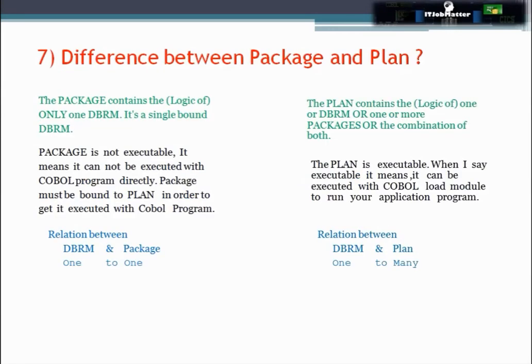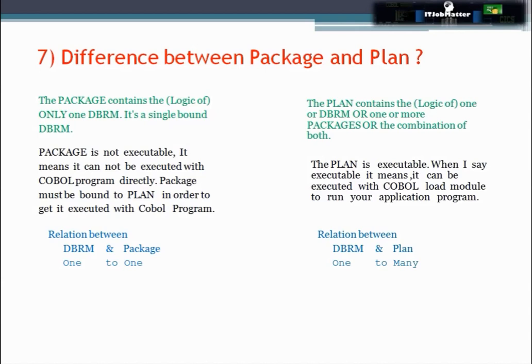In this question they are asking what is the difference between package and plan. The package contains logic of only one DBRM and it is a single bound DBRM. But the plan contains logic of one or more DBRMs or one or more packages, or a combination of both. Package is not executable. It means it cannot be executed with a COBOL program directly. Package must be bound to a plan in order to get it executed with the COBOL program. But the plan is executable.